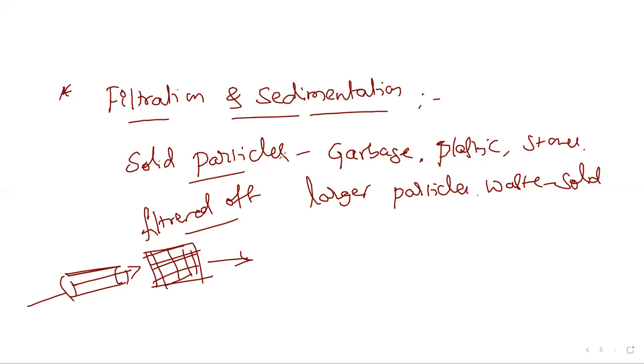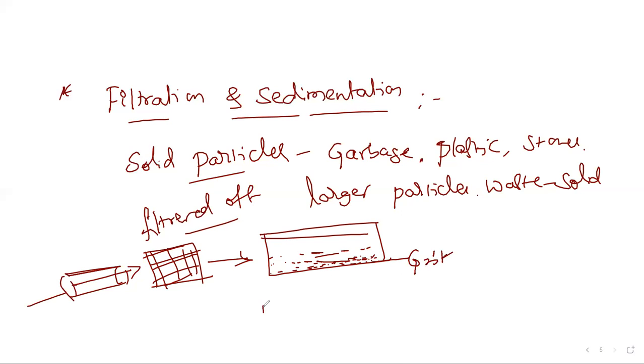Okay, first water pass ಮಾಡ್ತಾರೆ, ಅದರಲ್ಲಿರೋ solid particles ಎಲ್ಲ ಏನಾಗುತ್ತೆ, ರಿಮೂವಲ್ ಆಗುತ್ತೆ. So solid particles ಎಲ್ಲ ರಿಮೂವಲ್ ಆದ್ಮೇಲೆ the sewage will be transferred to the sedimentation tank. So in the sedimentation tank, the grit which is found in the sewage water, grit ಅಂತಂದ್ರೆ sand ಇರ್ಬೋದು ಅಥವಾ small, very small solid particles ಇರ್ಬೋದು, ಅದೆಲ್ಲ ಏನಾಗುತ್ತೆ, it is stored as a grit at the bottom of the tank.